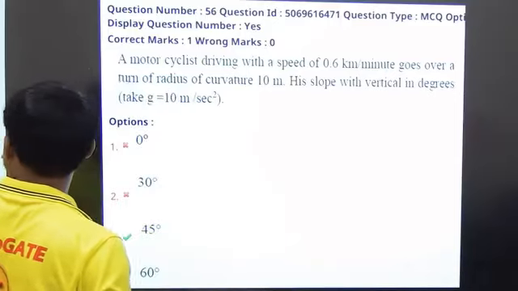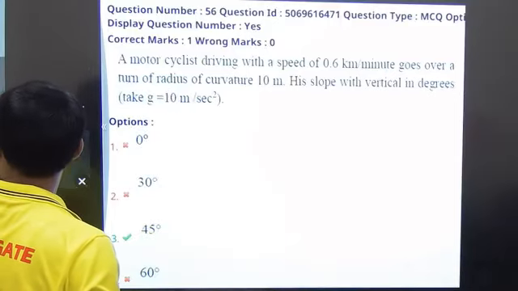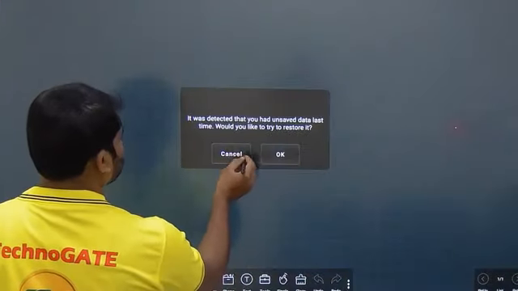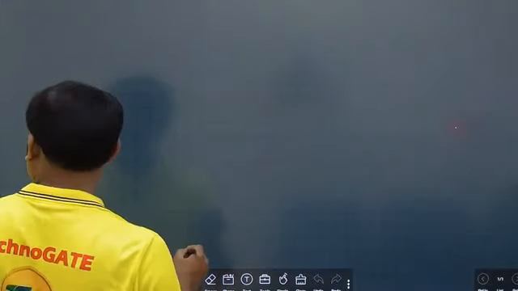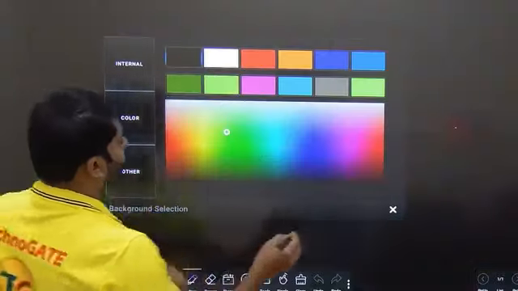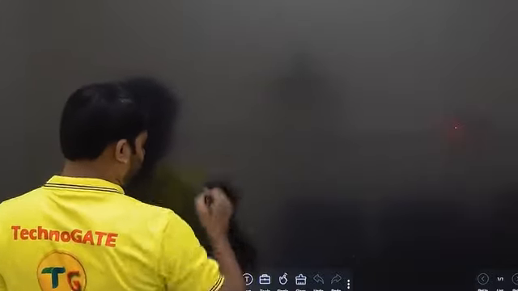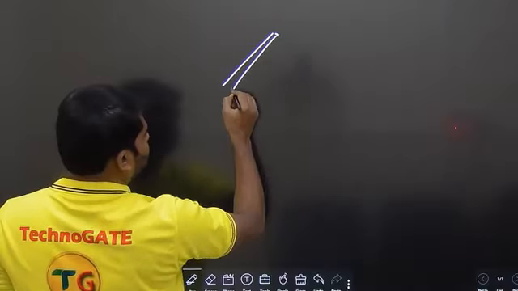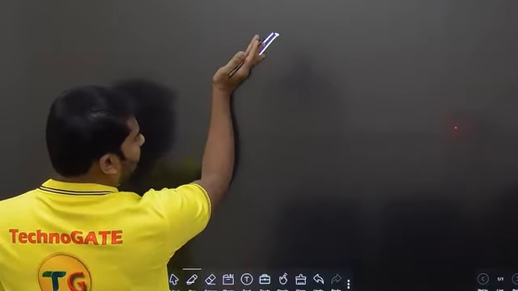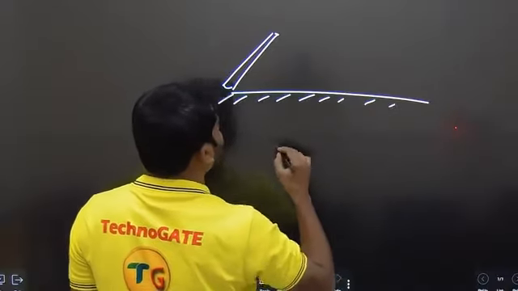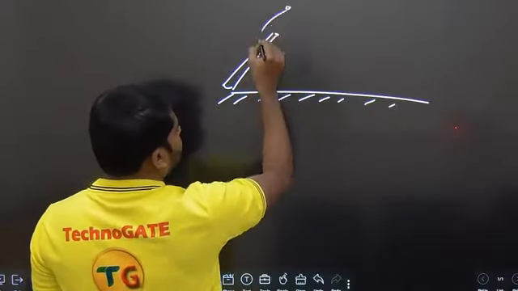In this one we know that when a cycle or a bike is doing a turn, it will be basically in an inclined mode. So ఇది ground అన్నమాట. Okay, so the person will be sitting on this like this.